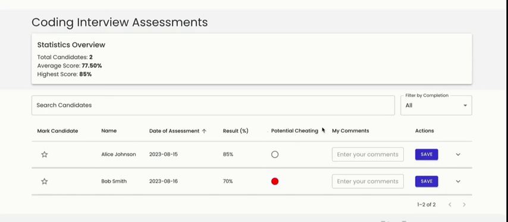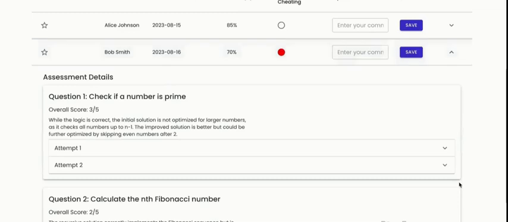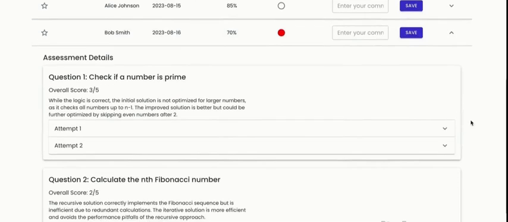We also estimate the potential cheating. All right, so if the user switches tabs, for example, quite often, or uses some other devices during the interview, the probability of cheating could be lower, and that candidate is highlighted, but it's still presented here, so the team can decide. Right, and so what we have here, we have overall evaluation with the score, with the explanation,